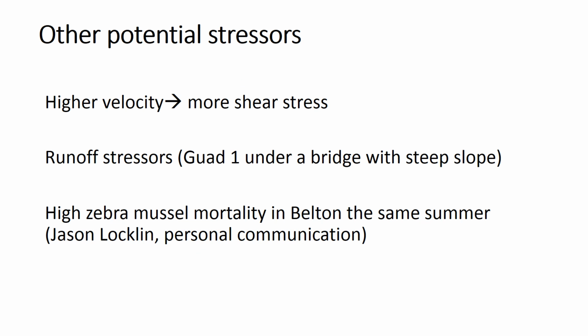Some other potential stressors that might have reduced glycogen in our study could have been higher velocity, resulting in more shear stress for the unionid, or runoff stressors, specifically at Guadalupe 1. It's under a bridge with a very steep slope, so maybe there's some sedimentation with high precipitation events there.